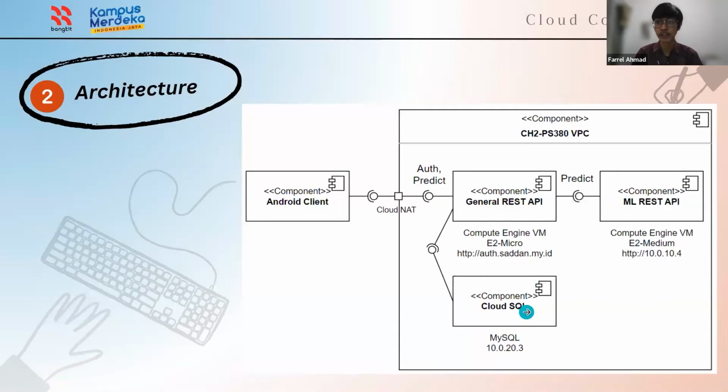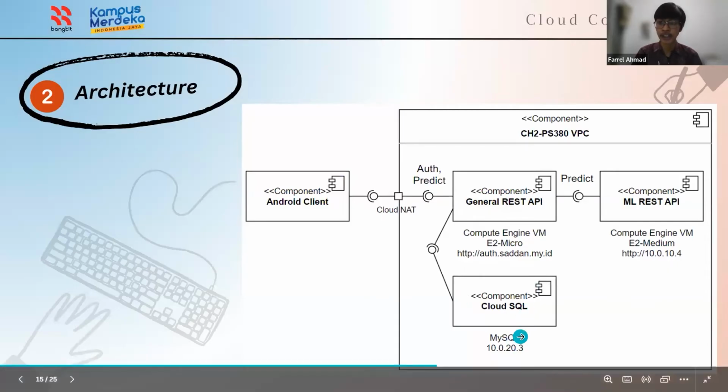It is also inside a VPC with an internal IP address, and it is not exposed to the internet. As you can see, it has an IP address of 10.0.20.3 inside a VPC, and then can be accessed by our general REST API.